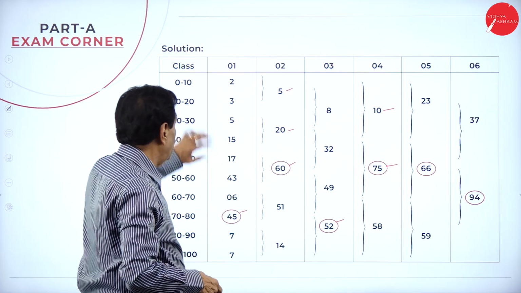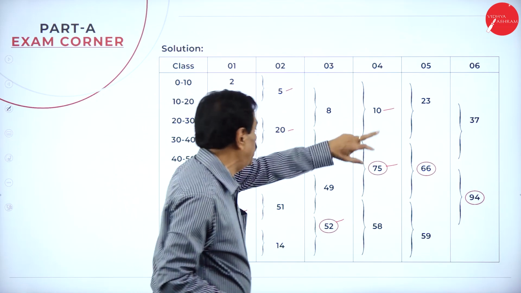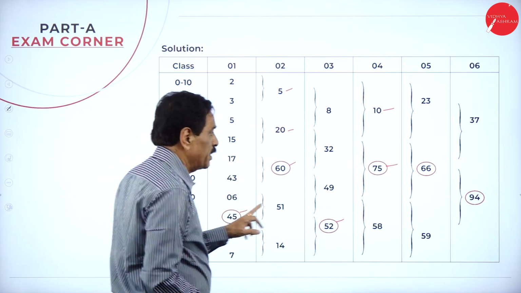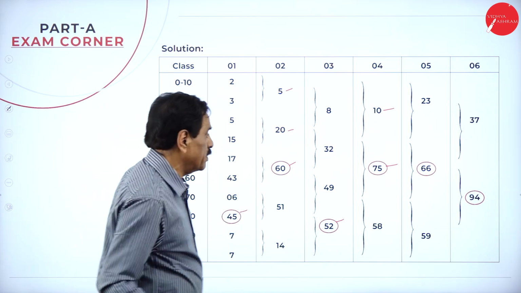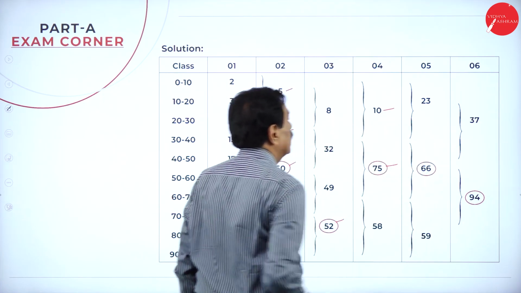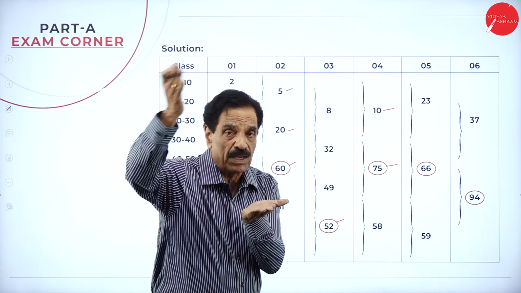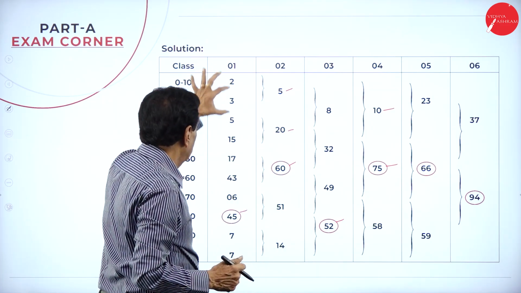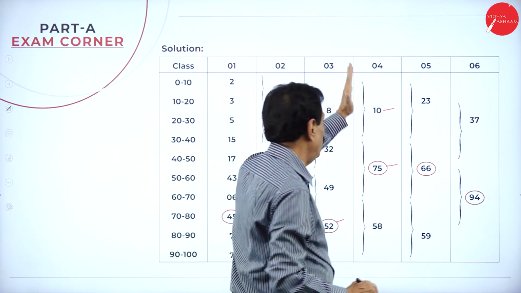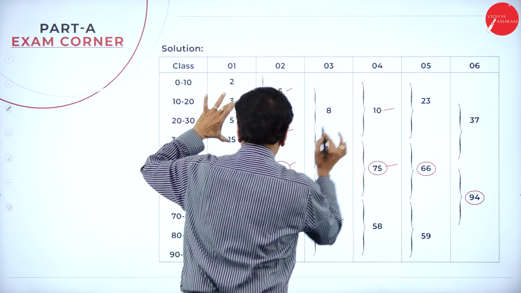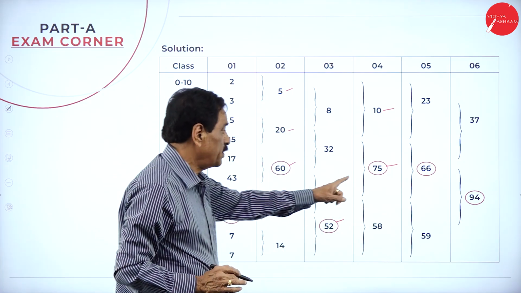Then the next step, leave 1, next 3. Leave the first one, next 3. 3, 5, 15. So 15 plus 5, 20 plus 3 is 23. 43 plus 17 plus 6 is 66. 45 plus 7 plus 7 is 59. Among them, highest is 66. Then the last one, leave 2, next 3. First 3, 10. Next 3, 75. Next 3, 58. So highest is 75.